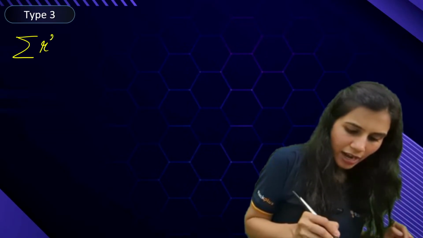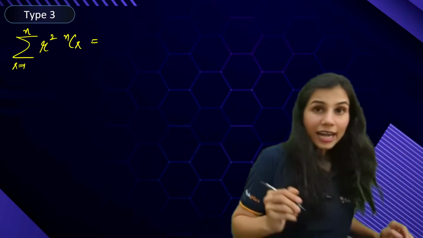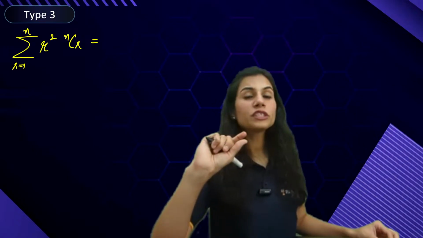What about type 3? I'll share with you type 3. It says summation r square nCr, r going from 1 to n. Again, simple approach, same approach. I want to get rid of something which is varying. r is varying, I want to get rid of r or r square. That's my very first scenario.